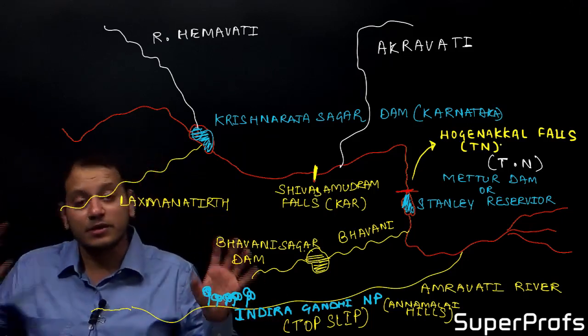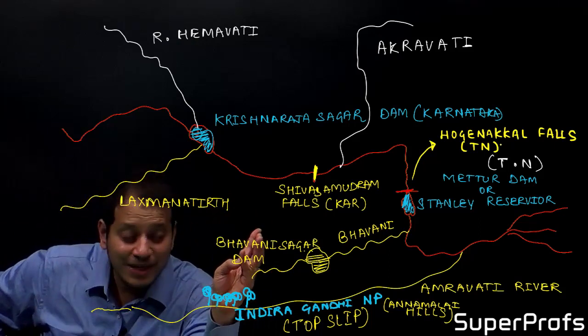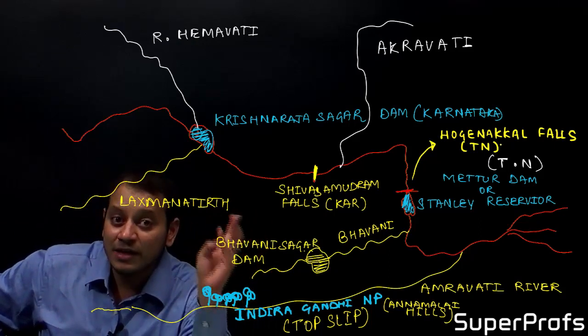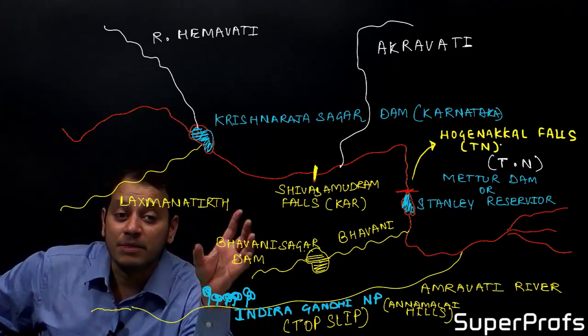Don't memorize the district, but remember that above Hogenakkal Falls, Stanley Reservoir is located on river Kaveri, which is also known as the famous Mettur Dam.